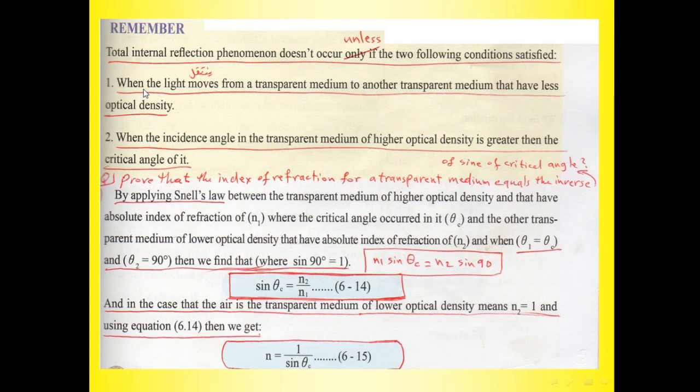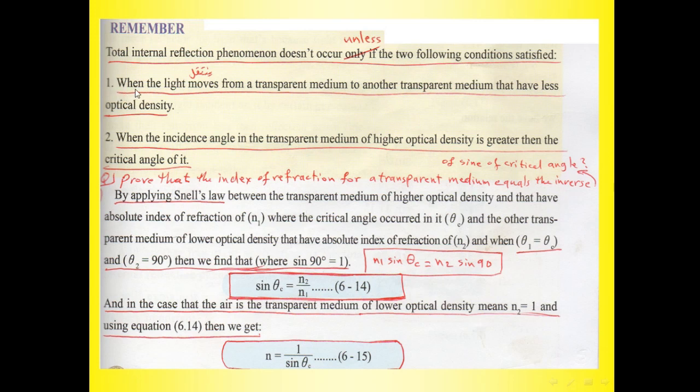Remember, the total internal reflection phenomenon doesn't occur unless the two following conditions are satisfied.